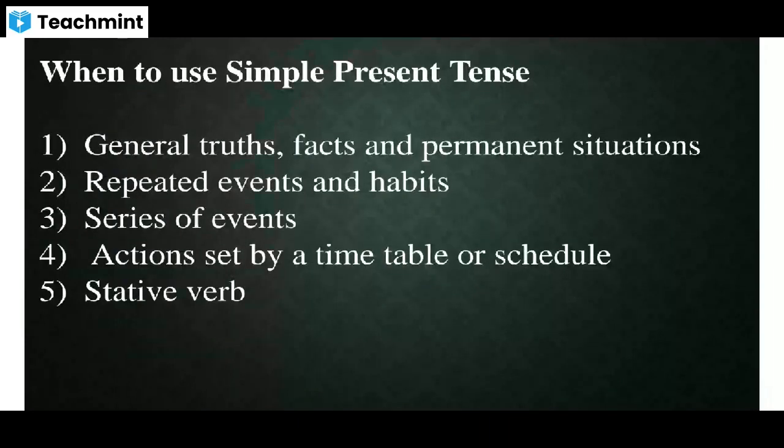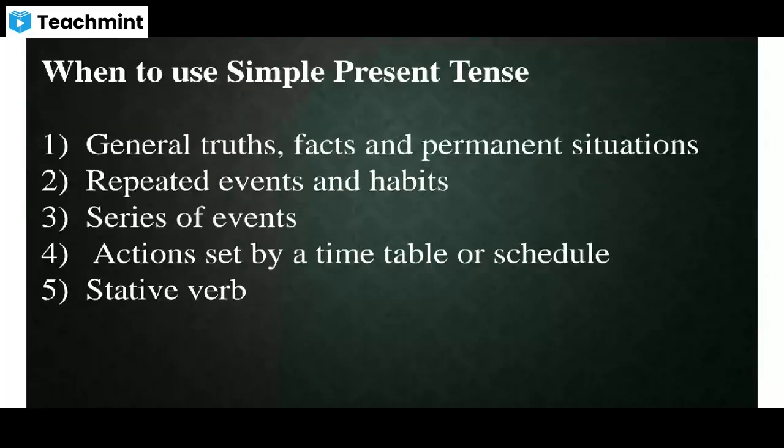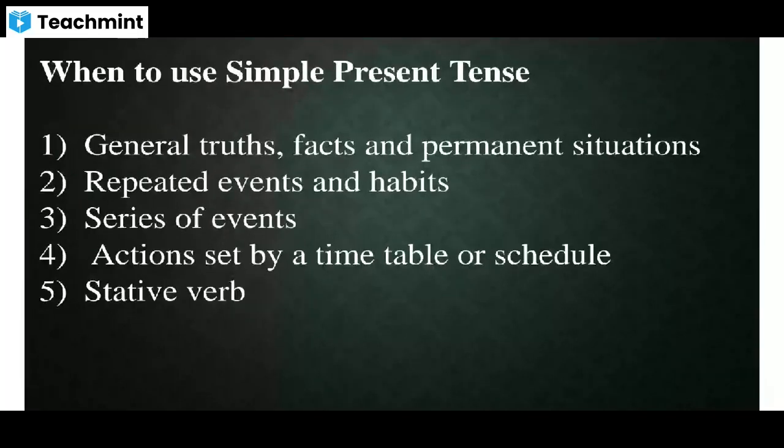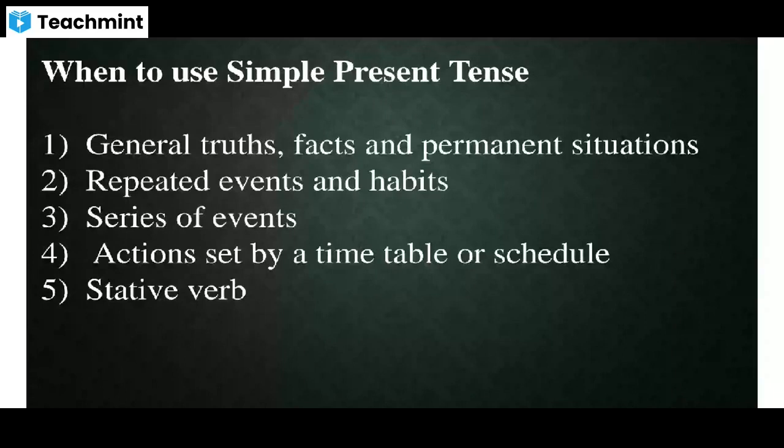First one, general truths, facts and permanent situation. Second one, repeated events and habits. Third one, series of events. Fourth one, action set by a timetable or schedule. Fifth one, stative verb. Okay, now let us discuss these five situations one by one.